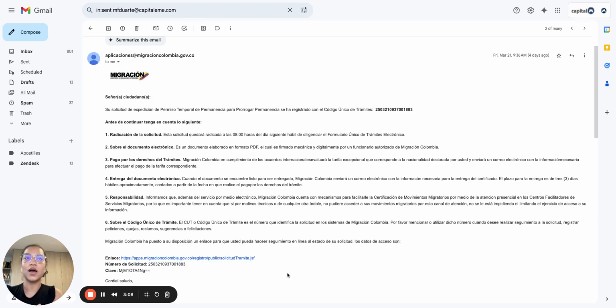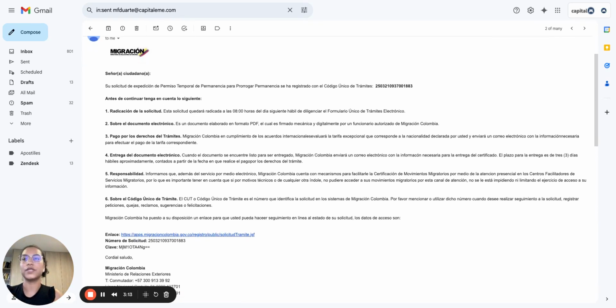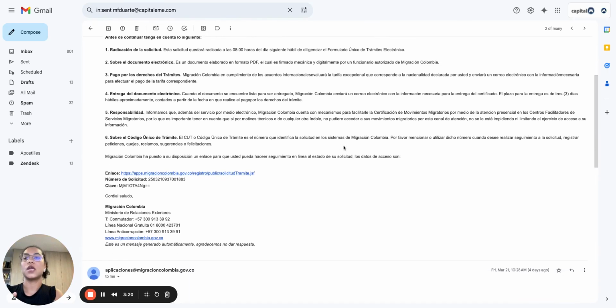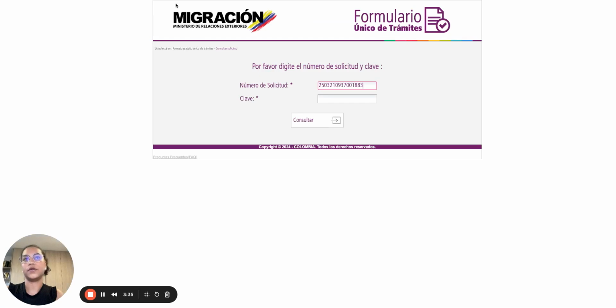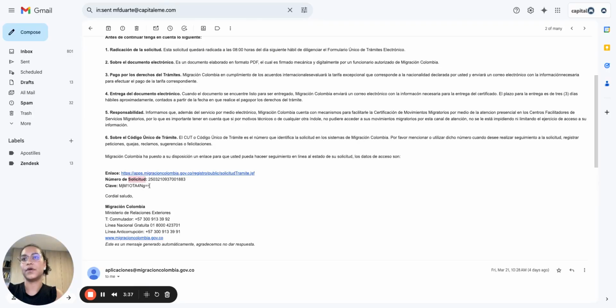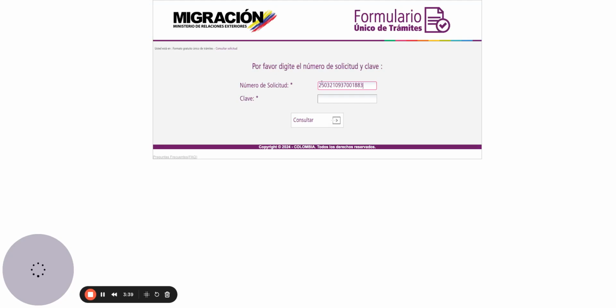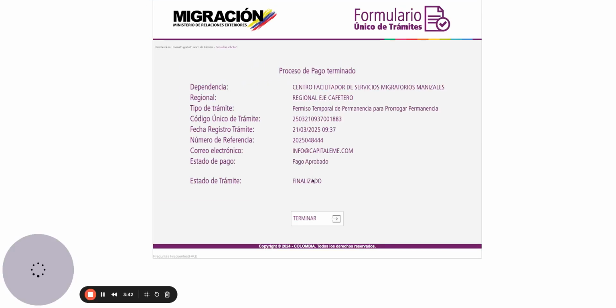Okay, after you fill out this form correctly, you should receive this email to your email address in which they will send you again the Código Único de Trámites, the identification number of the procedure. They will send you also a link, an application number, and a password. You want to save this information because here is where you can check the status of your tourism permit. Here you just copy and paste the application number and the password or clave. And here you can see the information about this process.